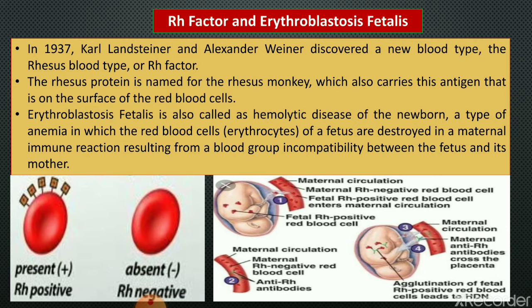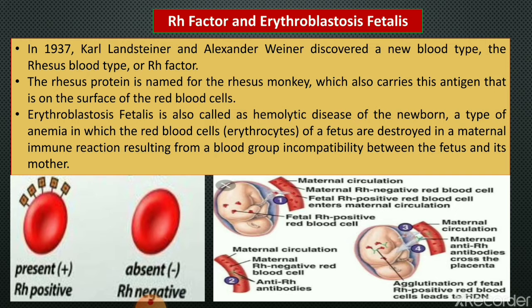It was first discovered in the rhesus monkey. The rhesus monkey also has this antigen on the surface of its red blood cells. That is why it is called Rh factor, named after the rhesus monkey.